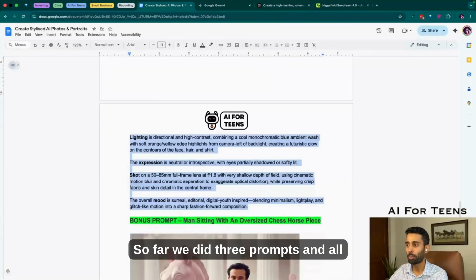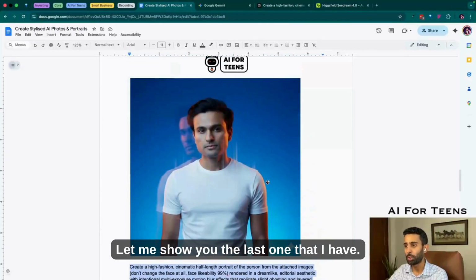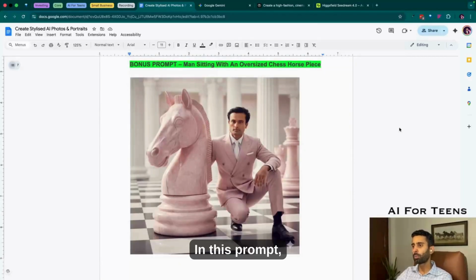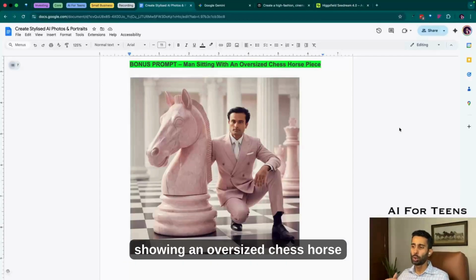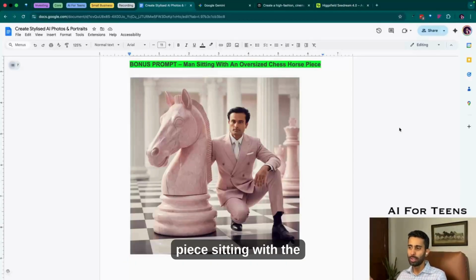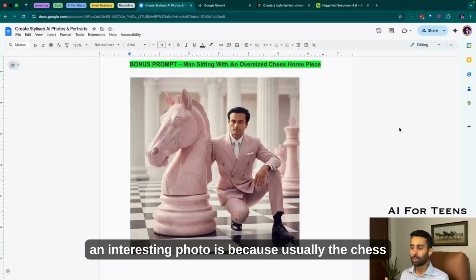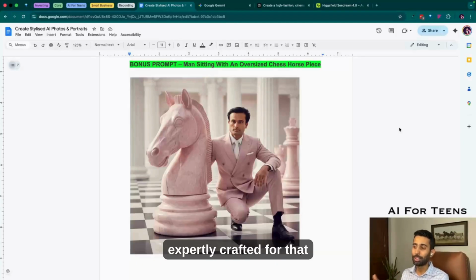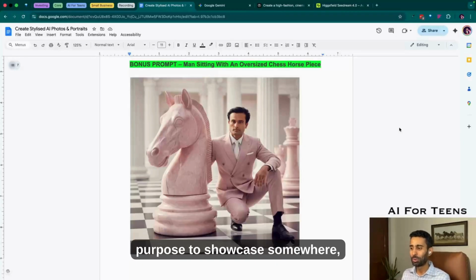So far we did three prompts and all turned out really well. Let me show you the last one that I have. In this prompt, the concept that we are trying to use is showing an oversized chess horse piece sitting with the person or the subject. It makes for an interesting photo because usually chess pieces are miniature in size. They are not as big as shown in the picture here, unless they have been expertly crafted to showcase somewhere, which is usually not the case. So that's why this concept looks very interesting.